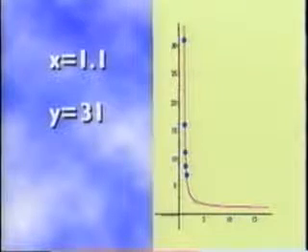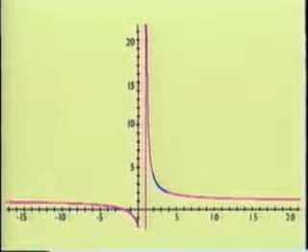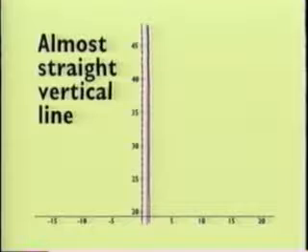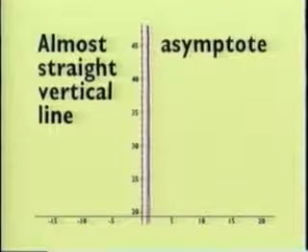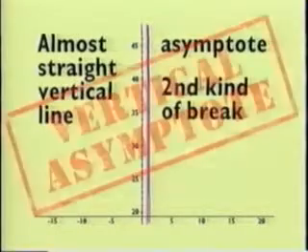As these data points show, if x is just slightly more than 1, y is pretty big. And the closer x gets to 1, the bigger the y. If you extend the graph higher towards the top of the diagram, the curve becomes an almost straight vertical line. So this is what we've been looking for. When a graph appears to extend out so that it nearly lies right on a straight line, that line is called an asymptote.